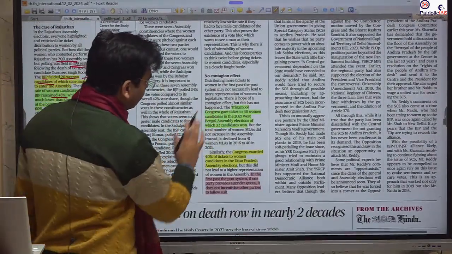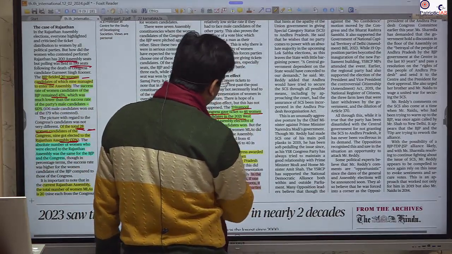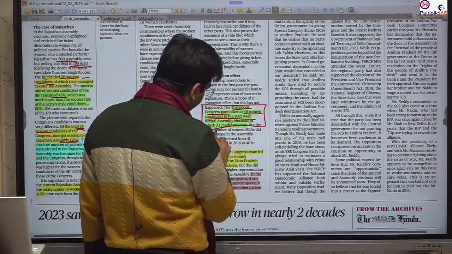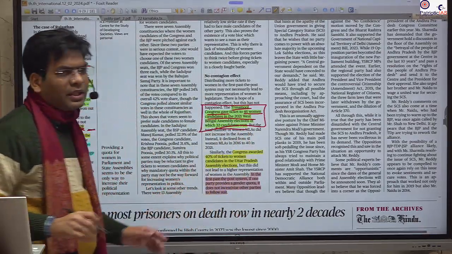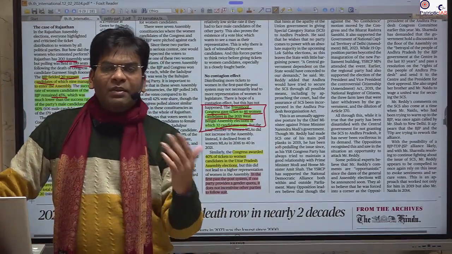For example, here it is given that the Trinamool Congress gave a large number of tickets to women, as compared to the others, and out of 46, 32 won. But it is not that if one party gives more tickets, others will be inspired and will also give more tickets.